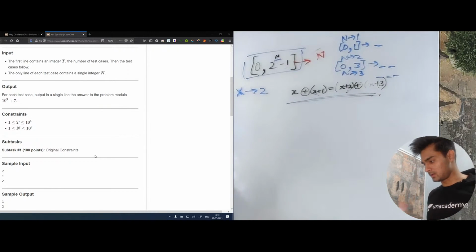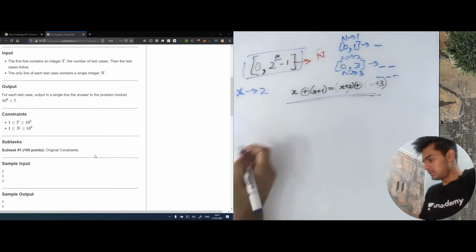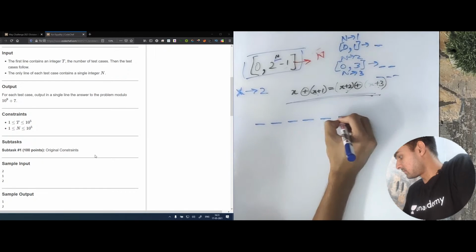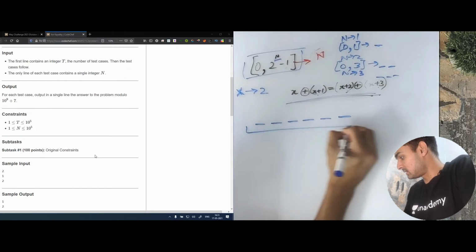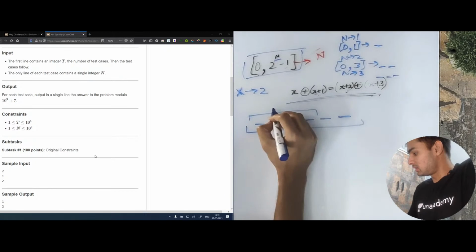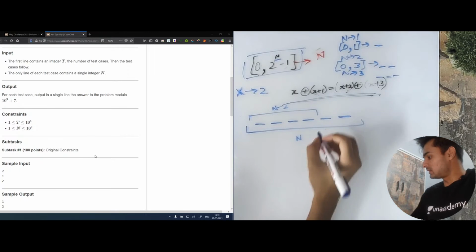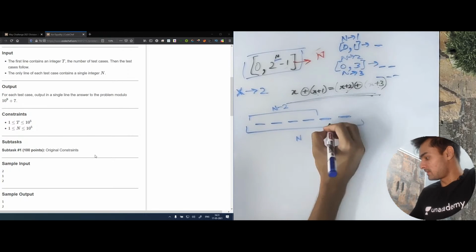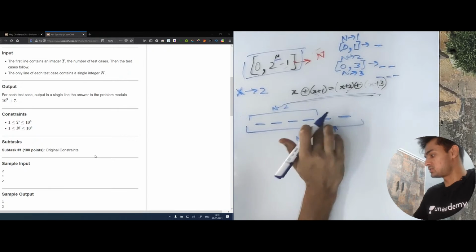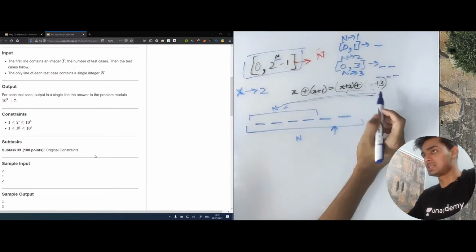Now, we know that we have n number of bits, let's say this is n, then this is going to be n minus 2. For these bits, we need to find how many values there are which remain the same after the changes.